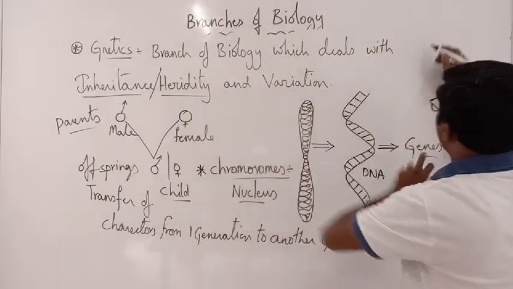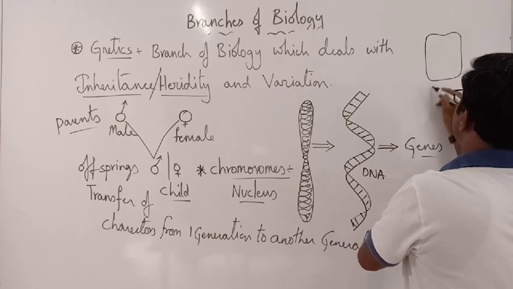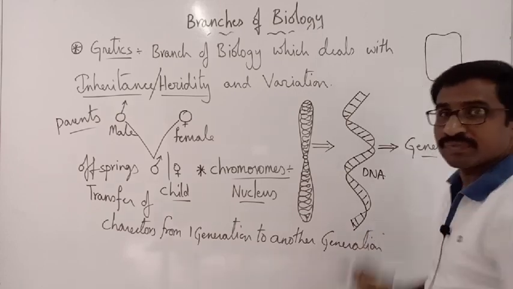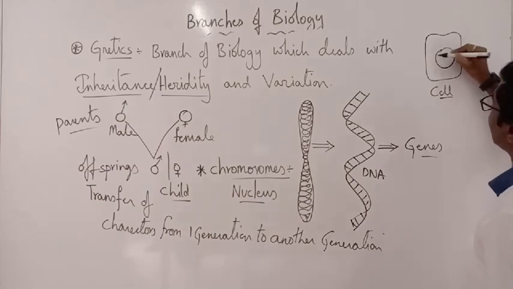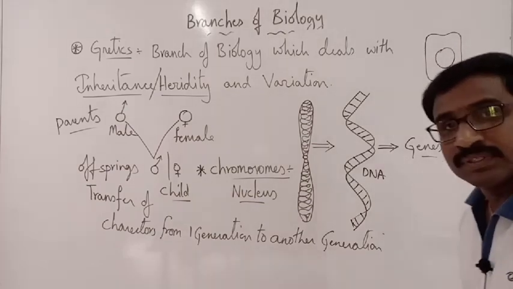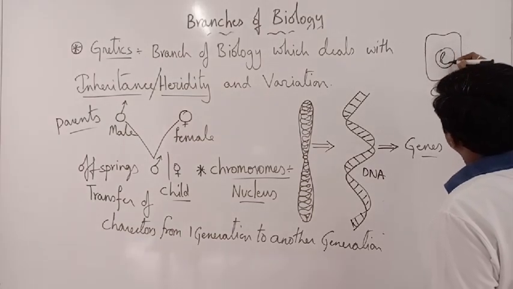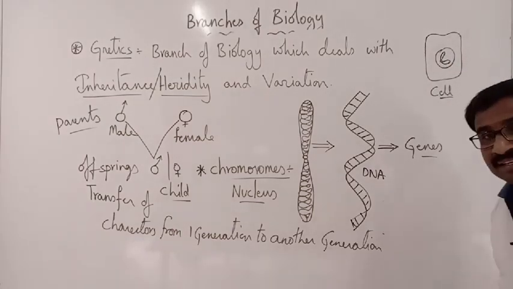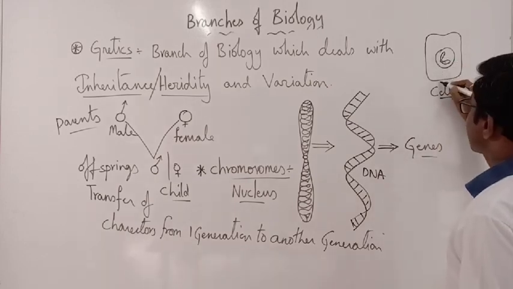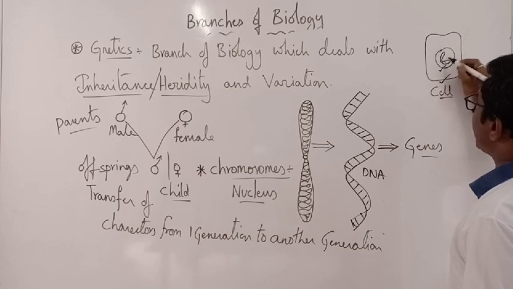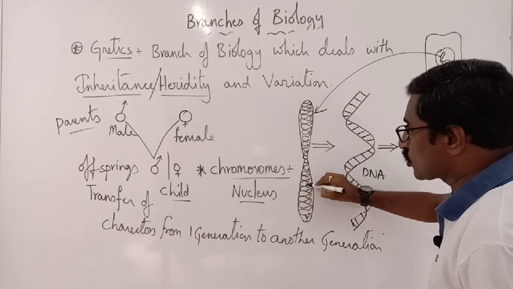See here, I am talking about a structure called the cell. Inside the cell I have the nucleus. This is the cell, this is the nucleus. Inside the nucleus, I have the chromosome.